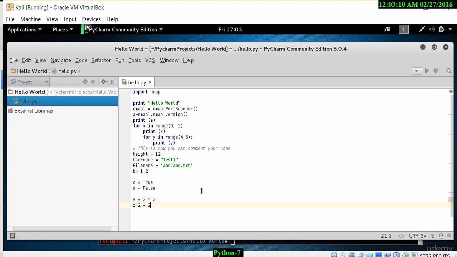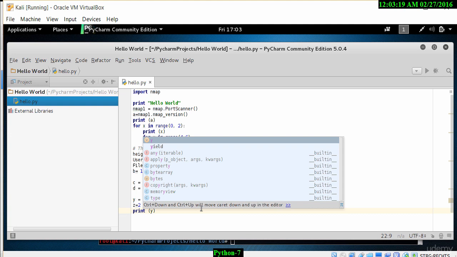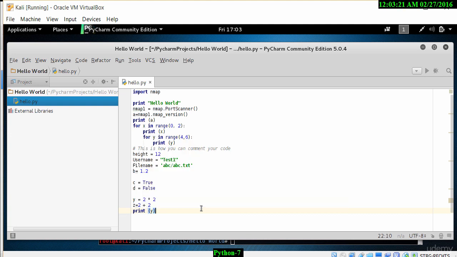Just put some spaces here. Now to print this out, I can print, and let's put in y, and let's also print z.